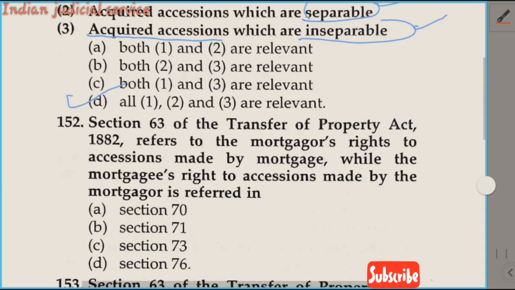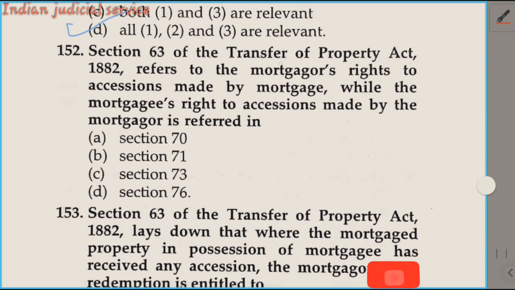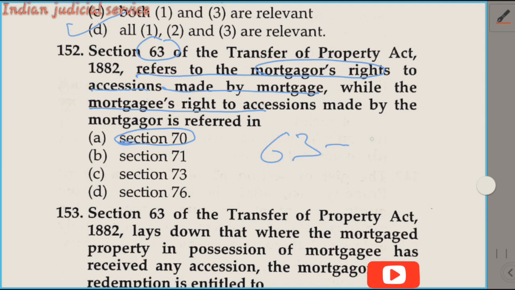Now question number 152. Section 63 of the Transfer of Property Act refers to the mortgagor's right to accession, while the mortgagee's right to accession made by the mortgagor is referred to elsewhere. First of all, the important thing is that Section 63 is the exact counterpart of Section 70. The heading in the bare act is the same.